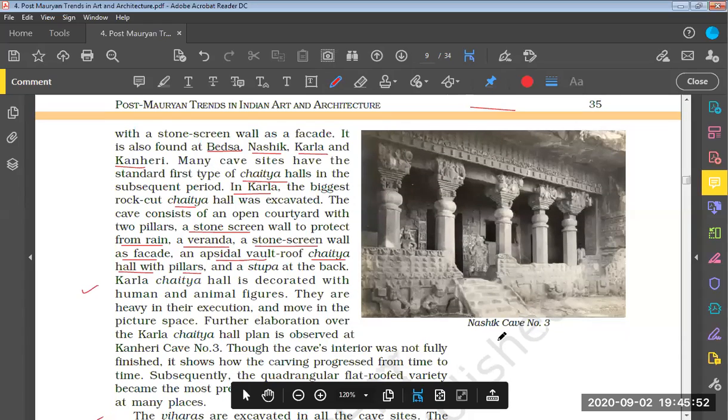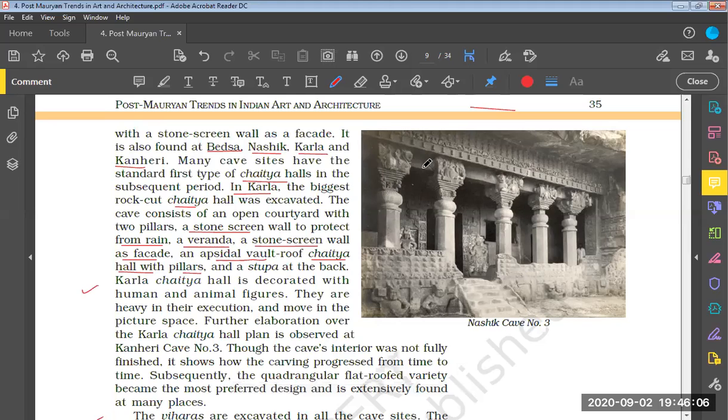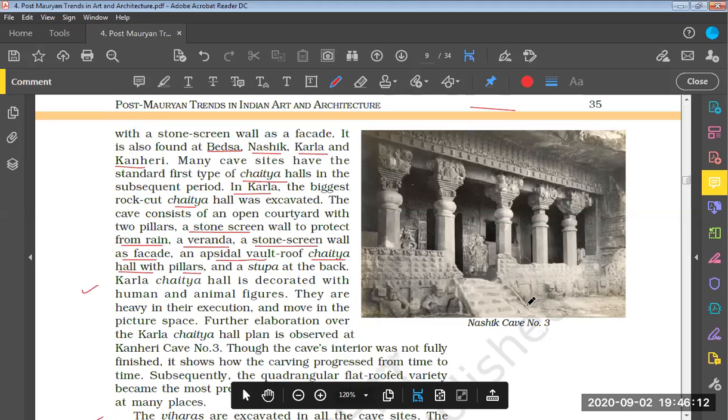This particular image shows Nashik cave number 3. Here you can see this cave is very elaborately and finely carved out. A lot of beams are there. These are known as beams or pillars. A lot of pillars are supporting this particular stupa, and at the same time it has been carved out very finely.